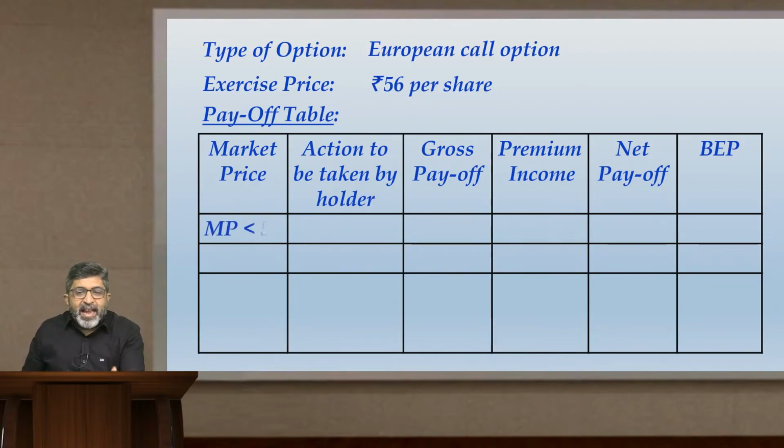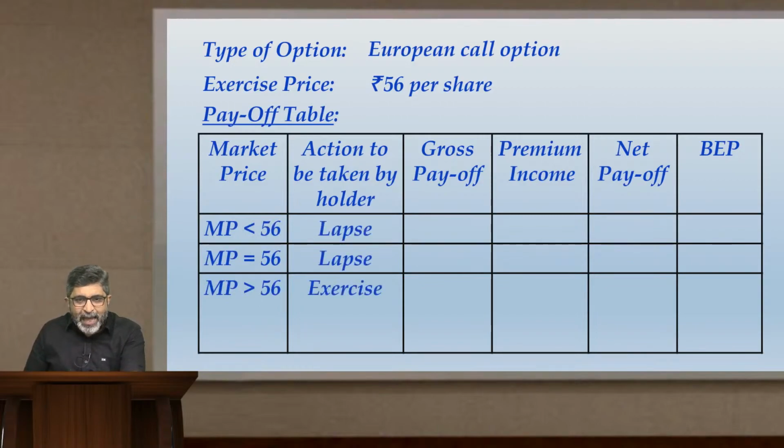So now we will have the same three lines of market price. Action to be taken by the holder will also remain the same, lapse and exercise. Gross payoff will be 0 and 0 for the first two lines, but while you write the gross payoff, keep in mind action was taken by holder, but you are not holder, you are writer, correct? If you are writer, gross payoff for a call option is MP minus EP, but when you are a writer, you have to pay that value from your pocket. It becomes the inverse, it is EP minus MP.